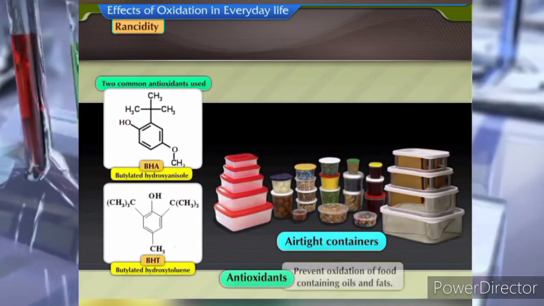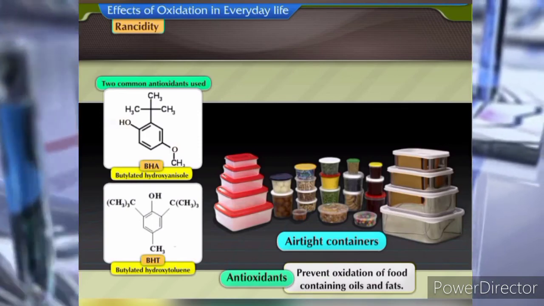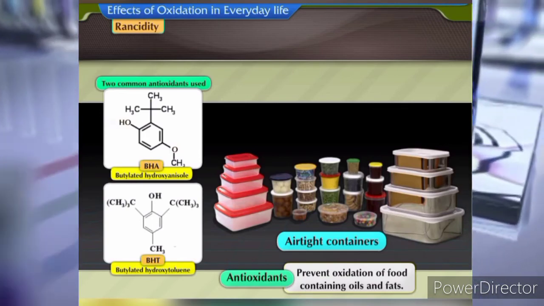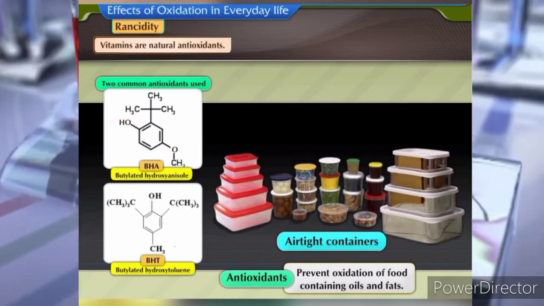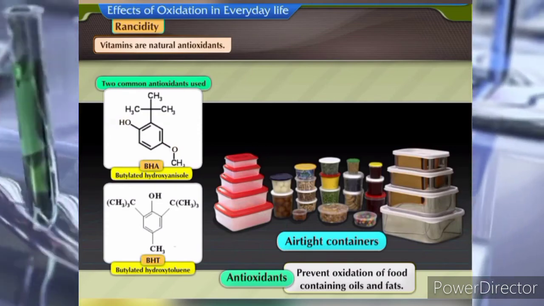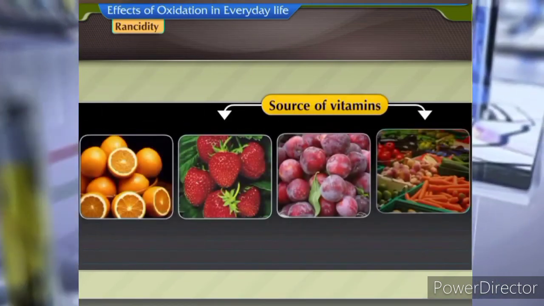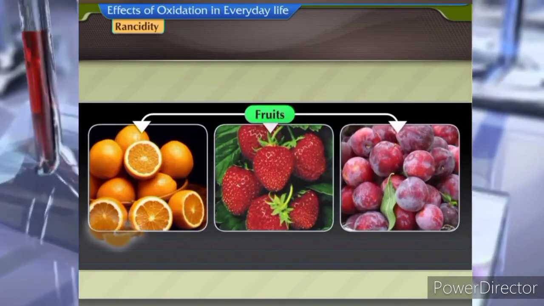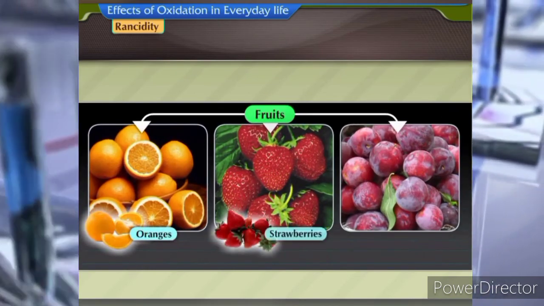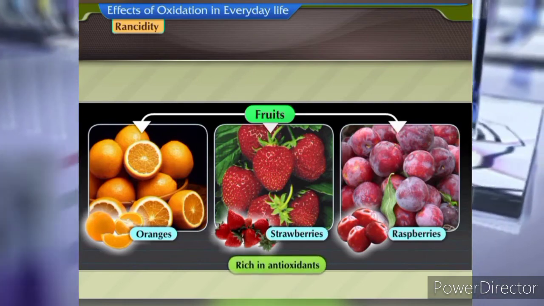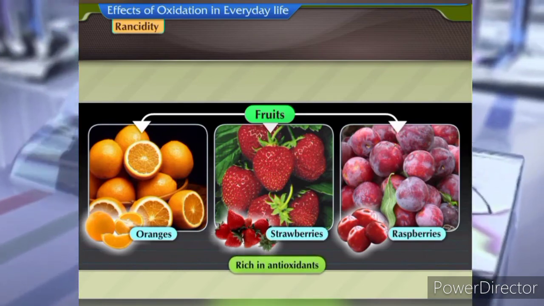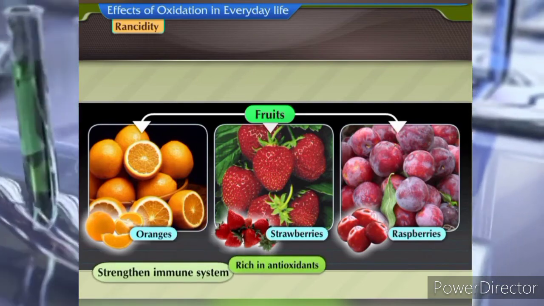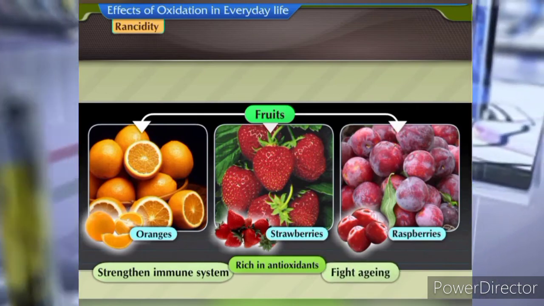Antioxidants are substances used to prevent oxidation of food containing oils and fats. Vitamins are natural antioxidants. The best source of vitamins is fruits and vegetables. Fruits like oranges and berries like strawberries and raspberries are rich in antioxidants. Antioxidants strengthen the immune system and fight aging.